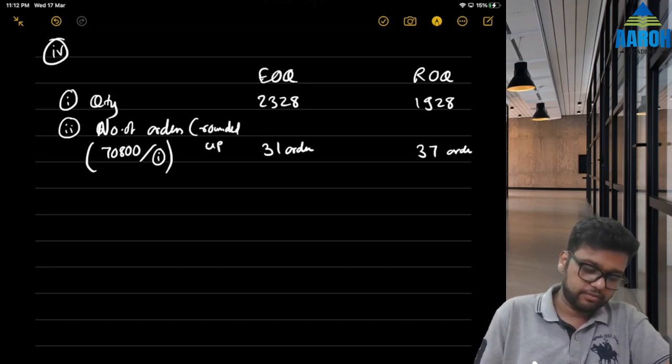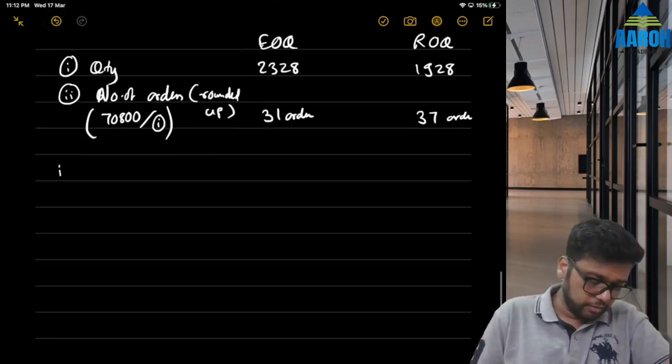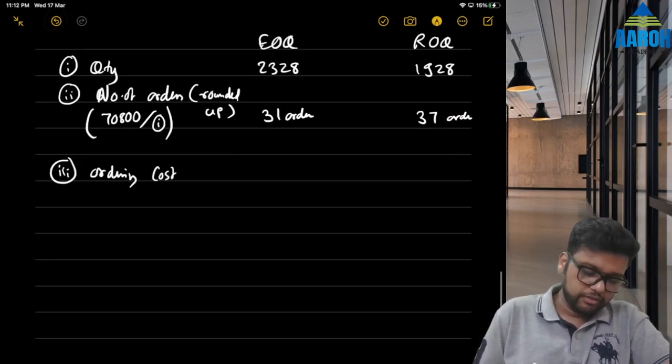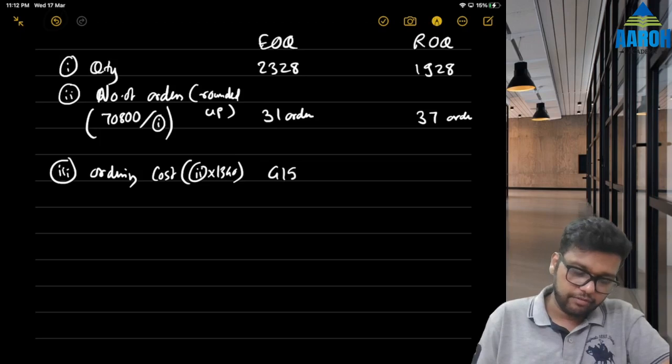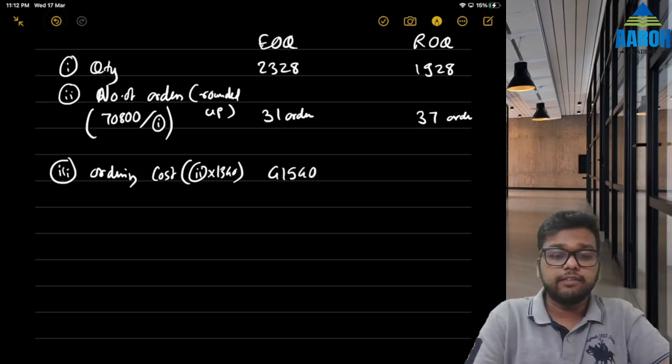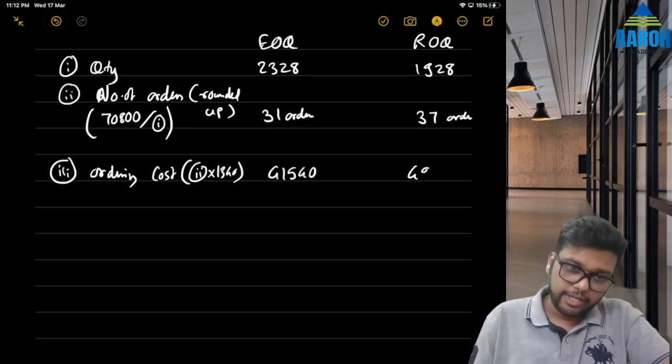Rounded up. Next, we can find ordering cost. Ordering cost will be this number of orders into 1340, right? Because it was 1340 per order. So 31 into 1340 is 41,540 and 37 into 1340 is 49,580.